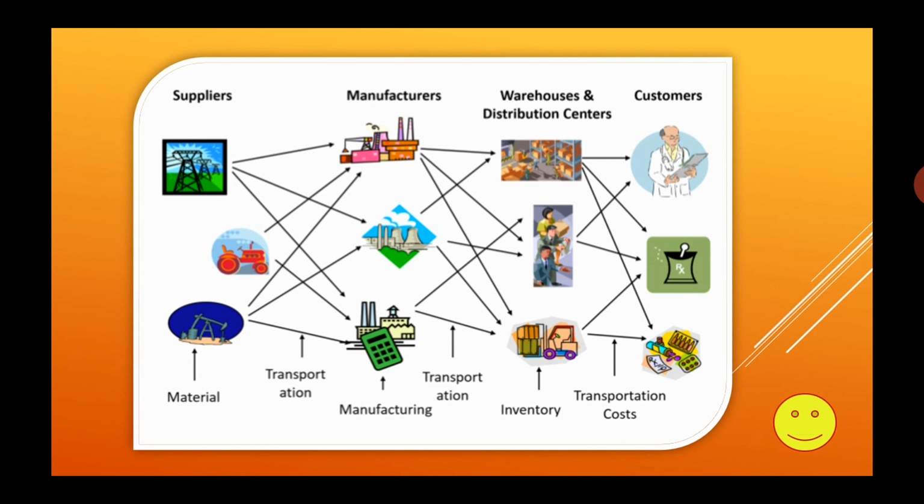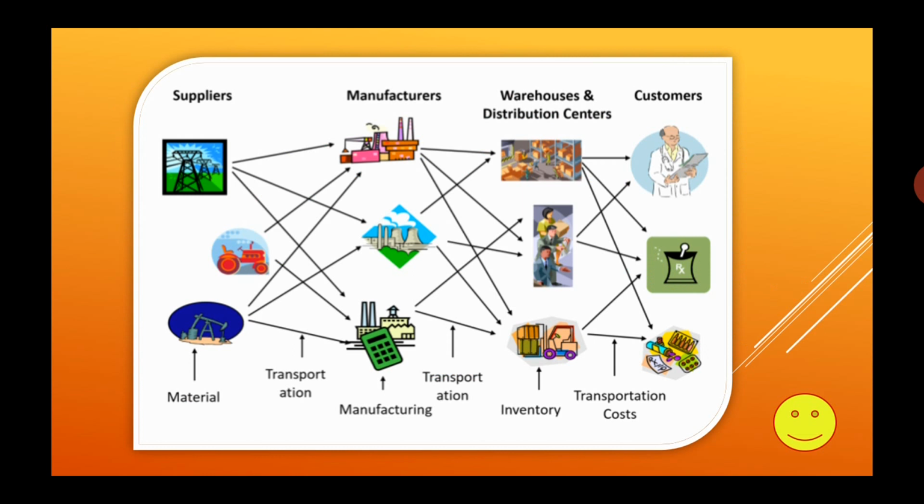Again, the tractor goes to the manufacturing plant, and after transportation it is given to inventory, and from the inventory it goes to tablets and these things, and RX.